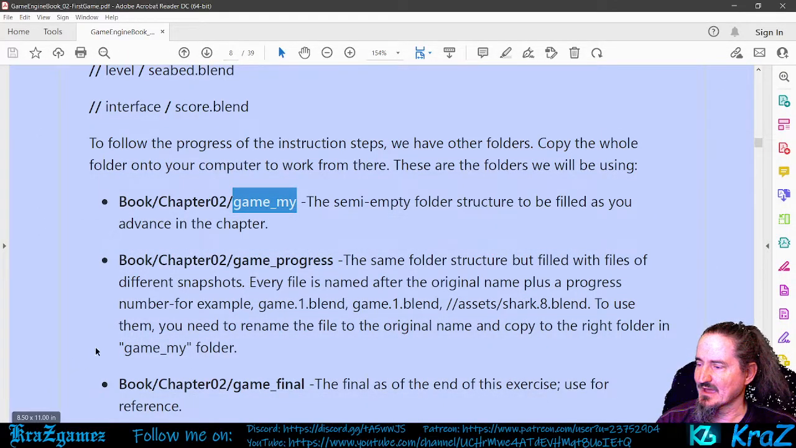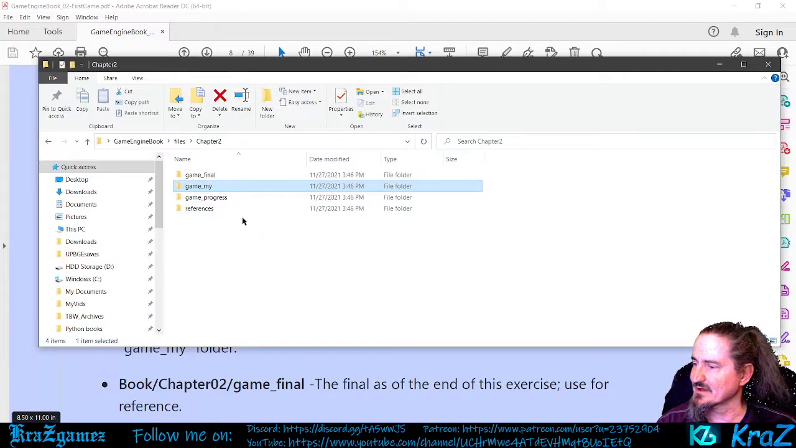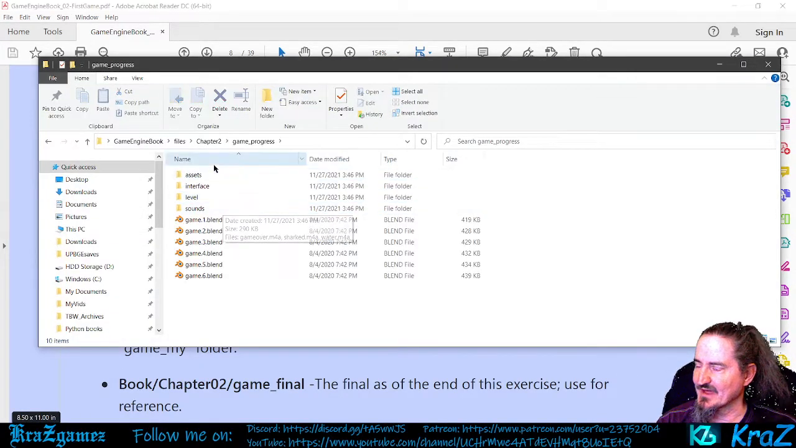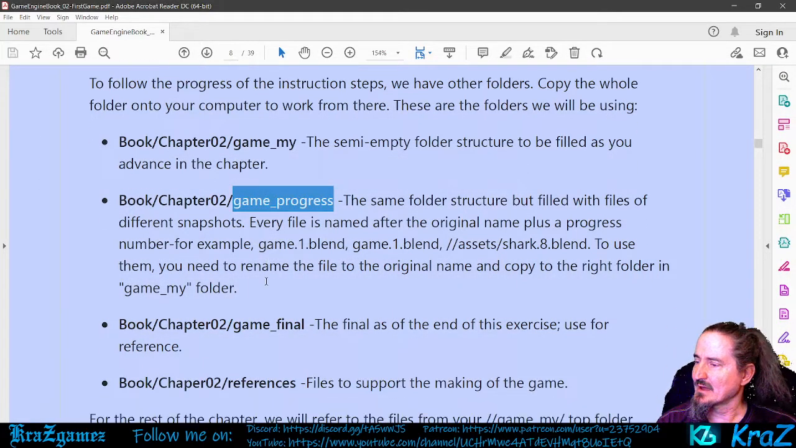Minimize that down. And then you also have to have game progress. So in that folder again, game progress, you've got to have that in there, this in there too. So these all have to be underneath that root folder. Let's minimize that. And I'm going to read about them. It says the semi-empty folder structure will be filled as you advance in the chapter.